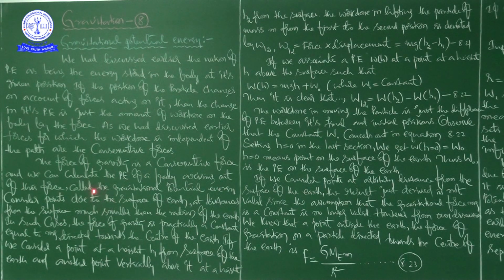So what is the gravitational potential energy? The force of gravity is a conservative force, and we can calculate the potential energy of a body arising out of this force.